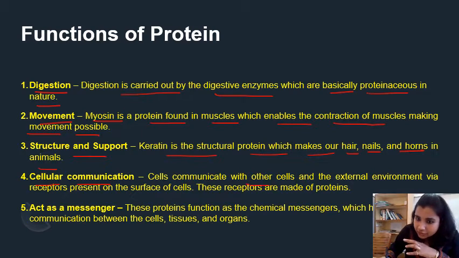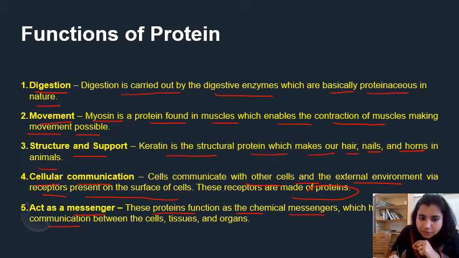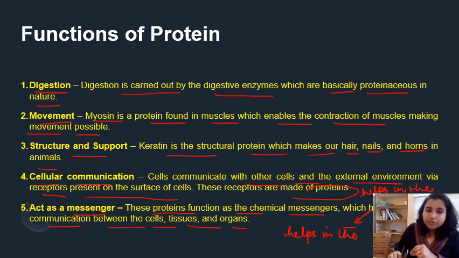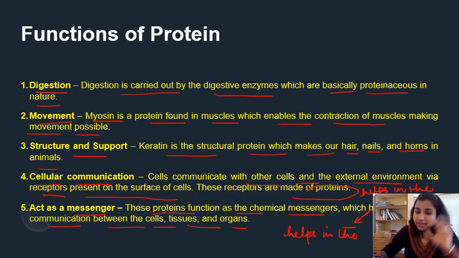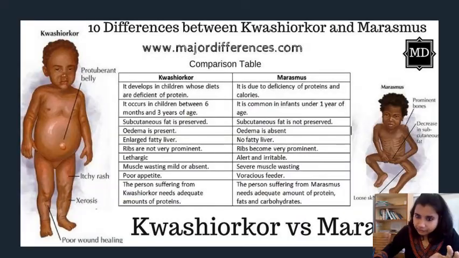This communication is basically carried out with the help of proteins. Cells communicate with other cells and the external environment via receptors present on the surface of the cell, and these receptors are made up of proteins. Proteins also act as messengers. They function as chemical messengers which help in the communication between cells, tissues and organs. So these are the functions of the protein, right?